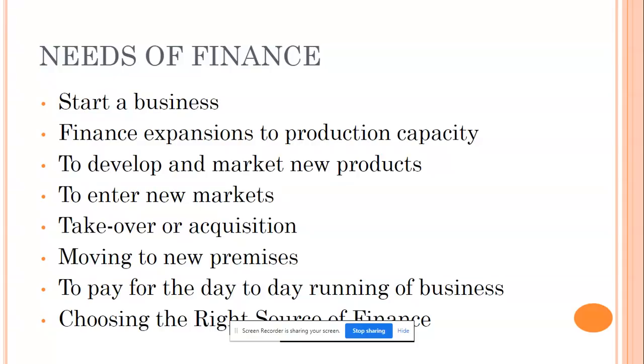Takeover and acquisition or merger. Takeover or acquisition, both are similar. Example, company A takes over company B. It means company A buys company B. So the entire liability and asset of company B goes to company A.